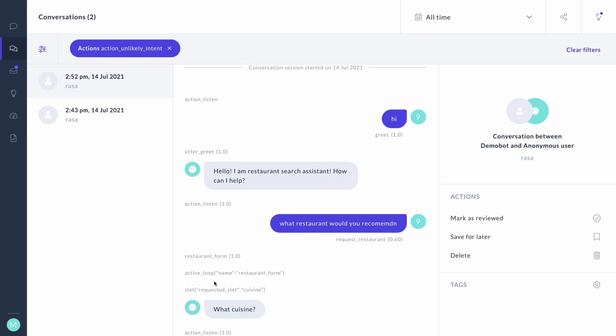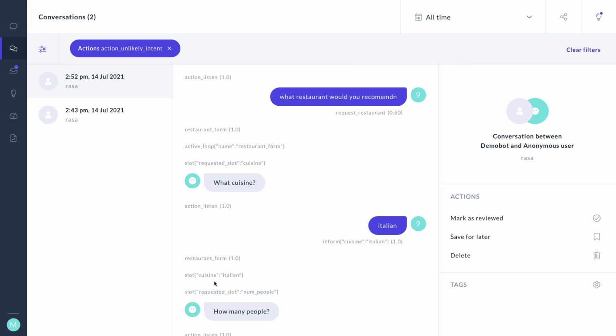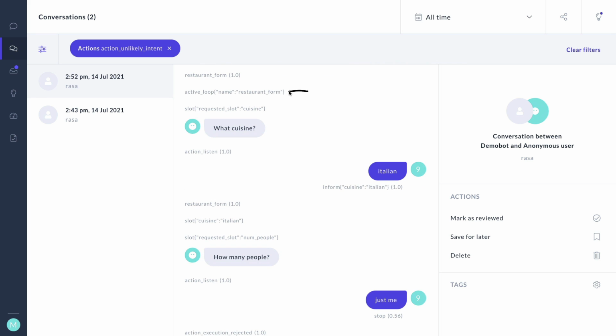When we scroll down, we can totally confirm that indeed there is a form being activated, and we can also have a look at what's happening here. We are in a form here, and the first slot that has to be filled is the cuisine slot. And the user is replying here by saying, well, I would like to get some Italian food. That's good. The inform intent is triggered and a slot is set, which means that the form can now move on to the next slot.